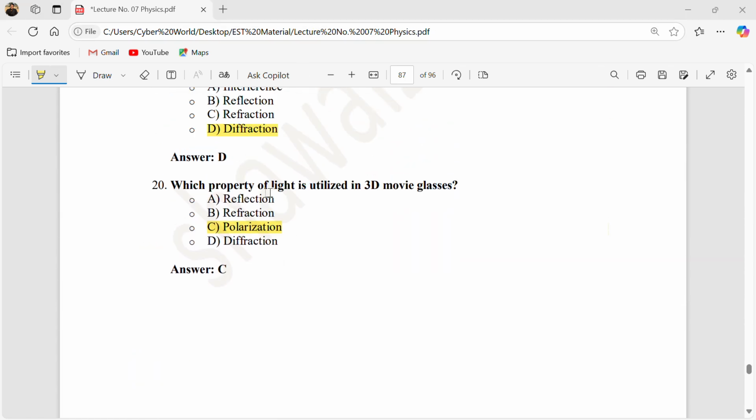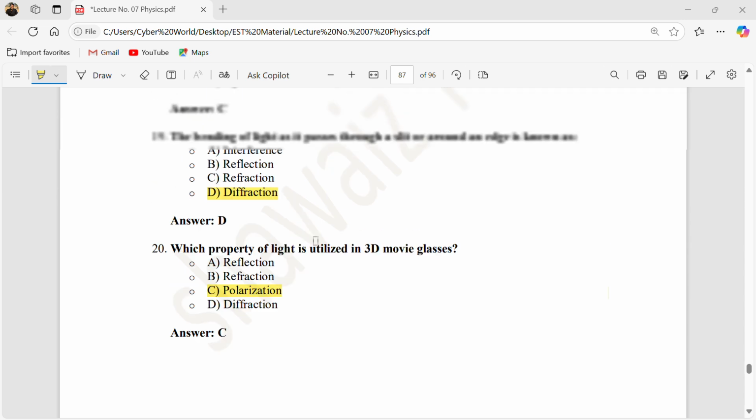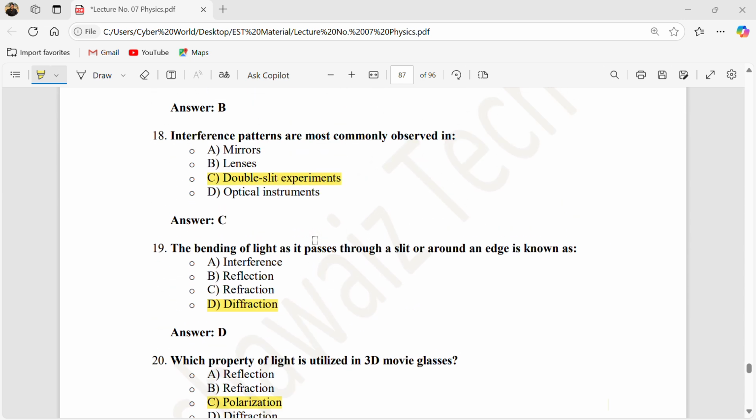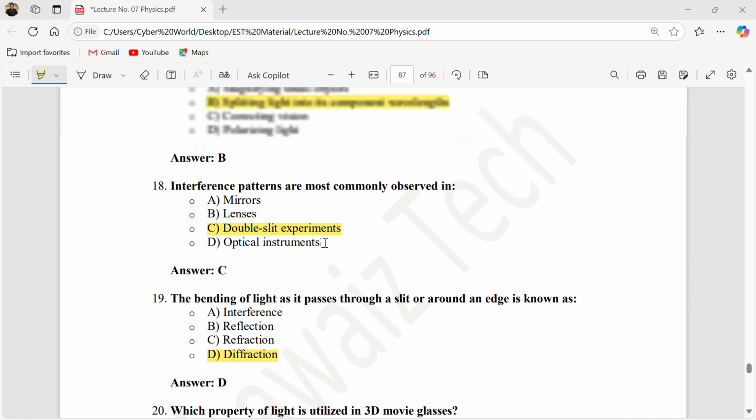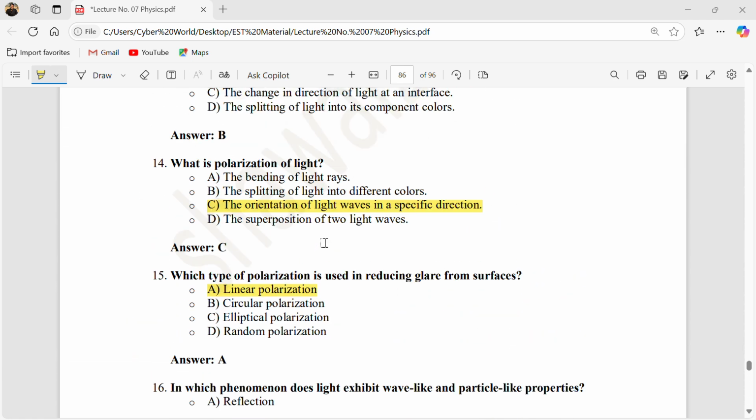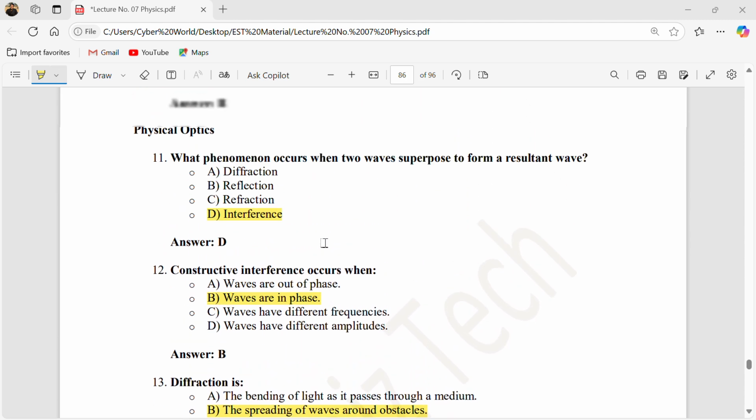So that's all for today's lecture number 6 of FDE Physics test preparation, in which we cover the most relevant and most repeated past EST Physics MCQs. By doing these MCQs, you will get 90% of your score in your exam.